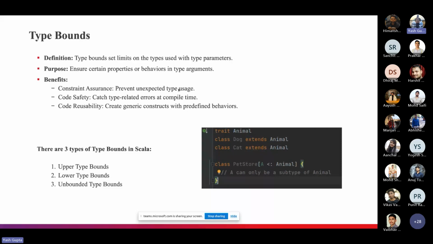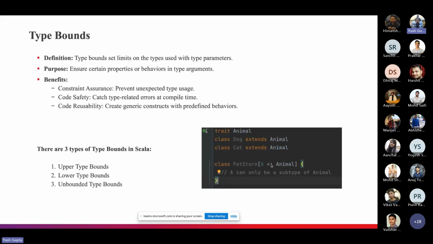If you see the definition, type bound sets limits on the types used with the type parameters, right? Or in other words, type bound restricts the types that can be used as parameters in a generic construct. If you see the example, we are enforcing that A must be a subtype of Animal.